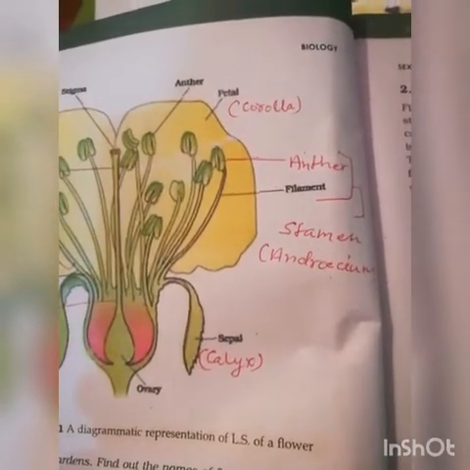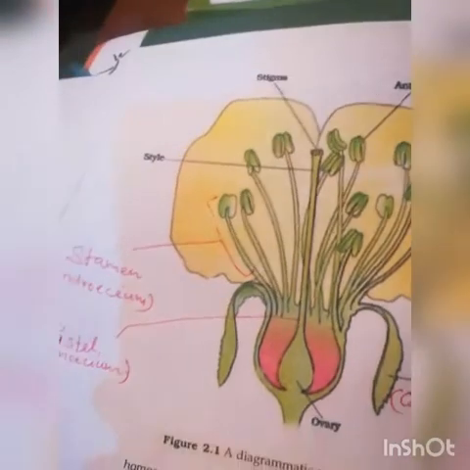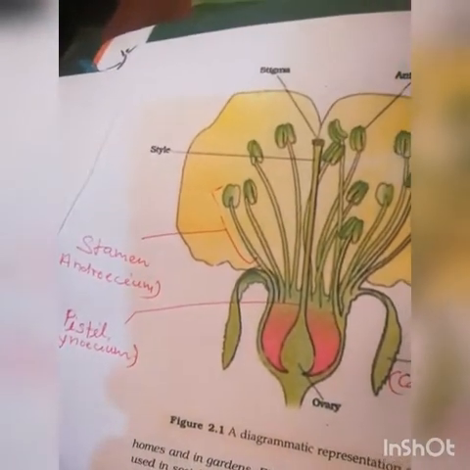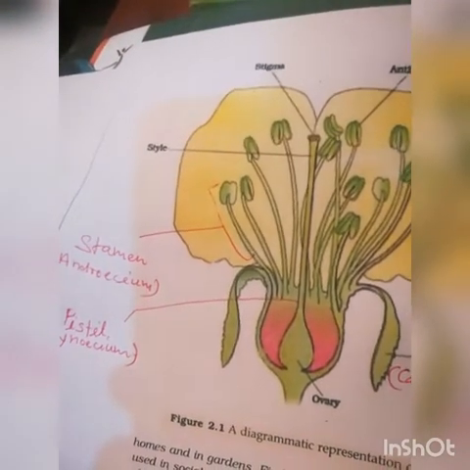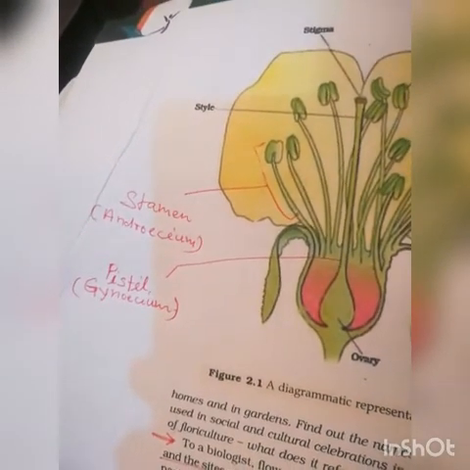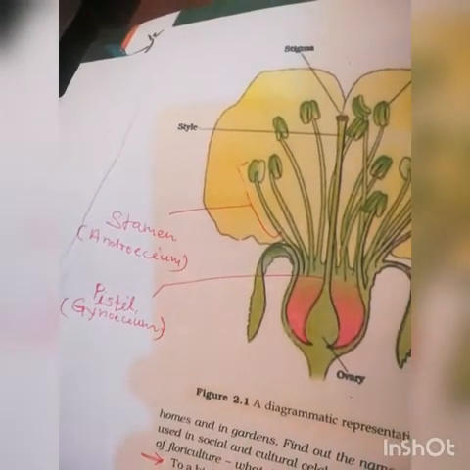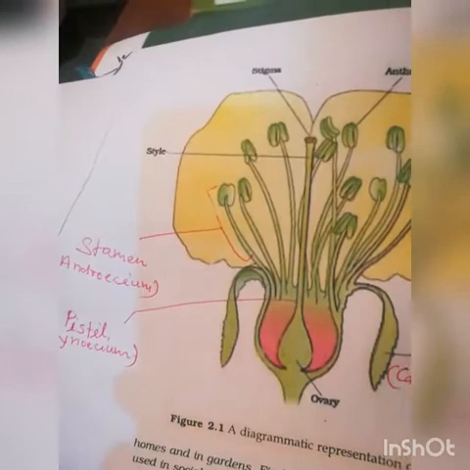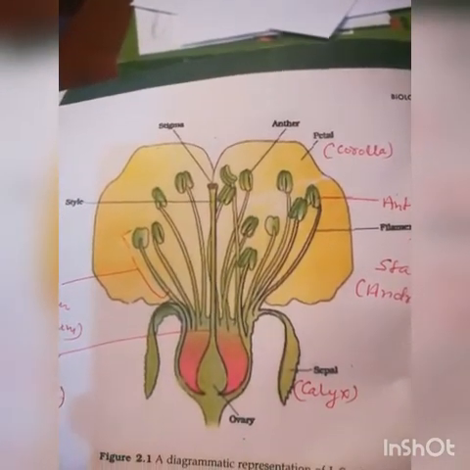Stamen has two parts, that is anther and filament, while gynoecium has three parts, stigma, style and ovary. And stamen is the male reproductive part of a flower, while pistil or gynoecium is the female reproductive part of a flower. Let us discuss flower in detail. Flower and its parts.